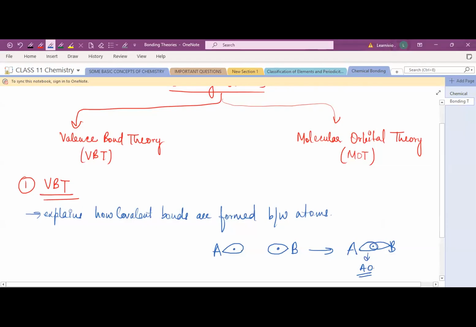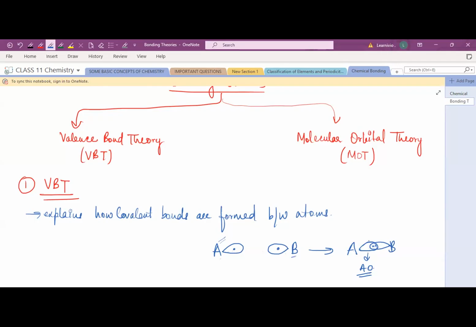In a single atom, one electron is unpaired. Similarly in B, one electron is unpaired. So when they overlap, these unpaired electrons pair up, which leads to the formation of a stable molecule and a covalent bond. Is it clear?